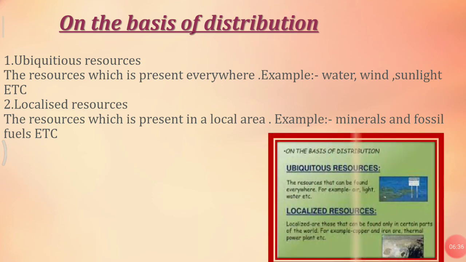So let's understand by the picture. The resources that can be found everywhere, as I told, like air, light, water, and more. And in localized, it is written that localized resources are those that can be found only in certain parts of the world. As I told, it is present only in a particular area, like we have copper, iron. All of these are considered as minerals also. And fossil fuels and thermal power plants and many more.